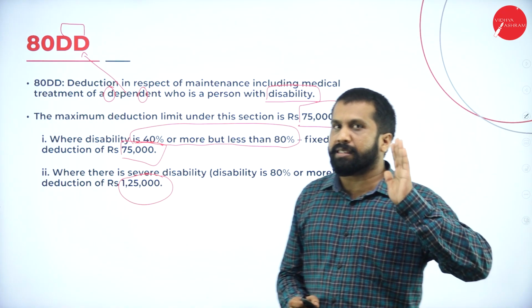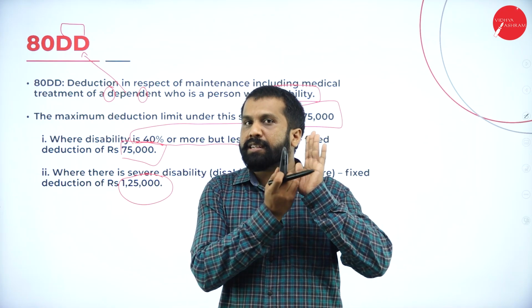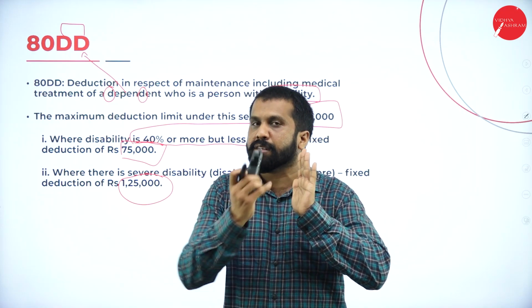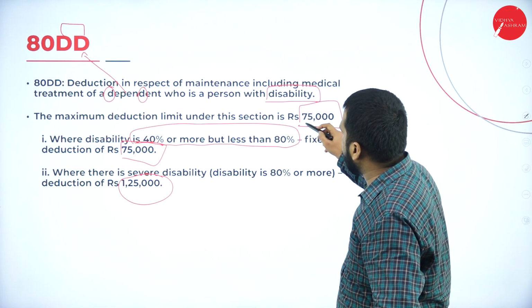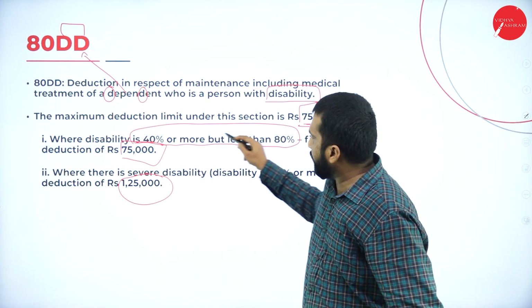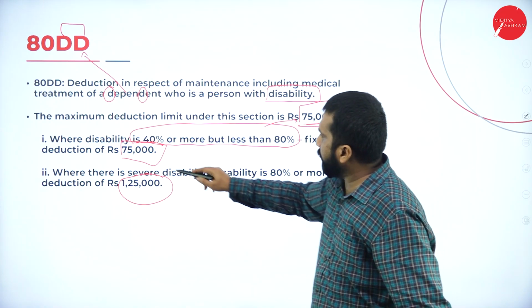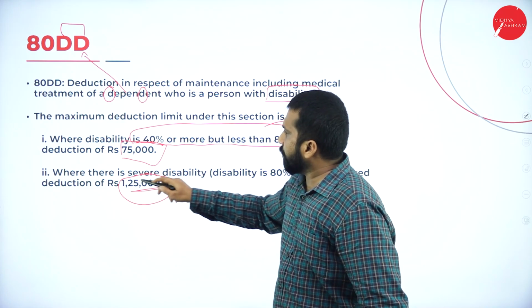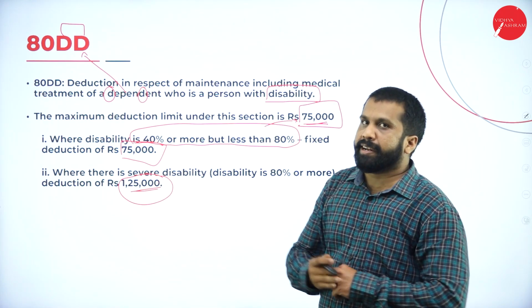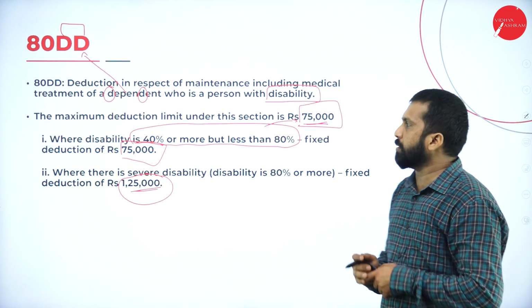In the certificate, the doctor will certify whether it comes below 80 or above 80. It depends on disability; you can claim your deduction. For this, 75. For this, 125, if it is more than 80%. Clear? Good.